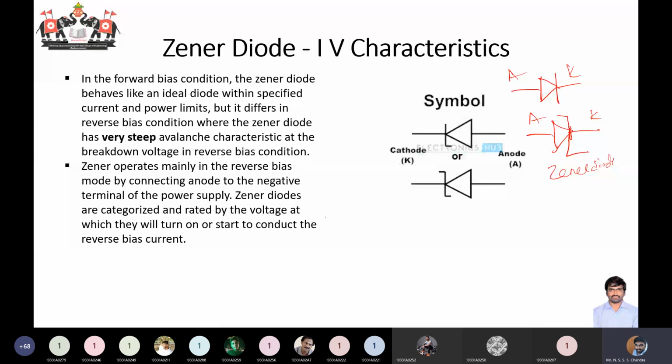So usually two conditions have to be satisfied. The first condition is that it should be in reverse bias, and the second condition is that it should work in the breakdown region.